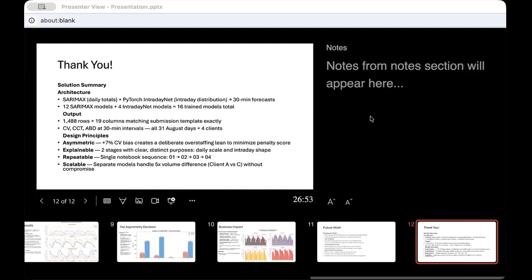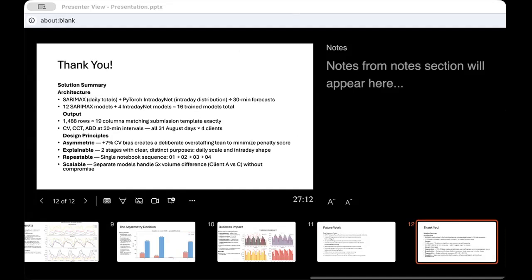To summarize, we built a two-stage hybrid model. Max for daily trends, which are 12 models covering 3 metrics across 4 clients trained on 2 years of history, and PyTorch for intraday distribution, with 4 feed-forward networks learning how call volume spreads across 48 half-hour slots, trained on 90 days of interval data.